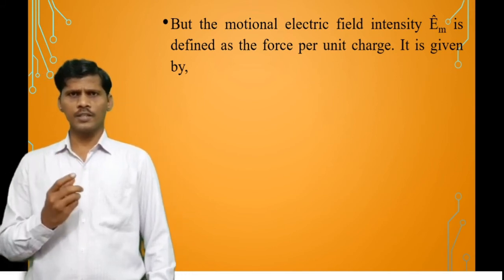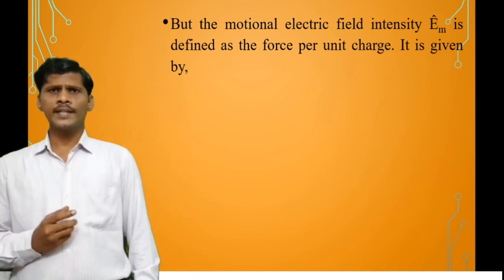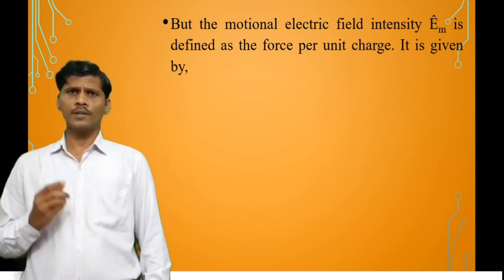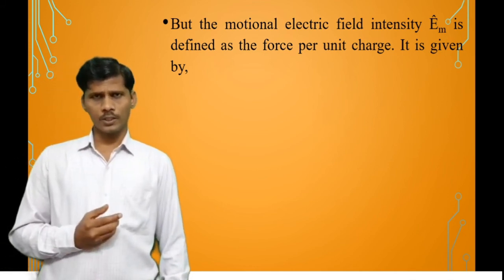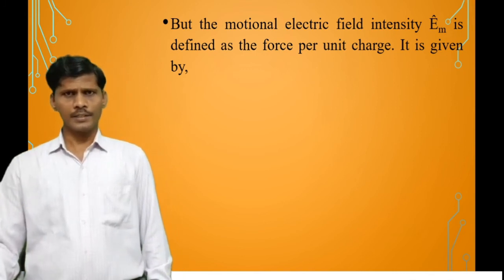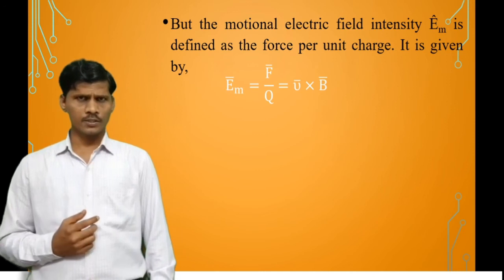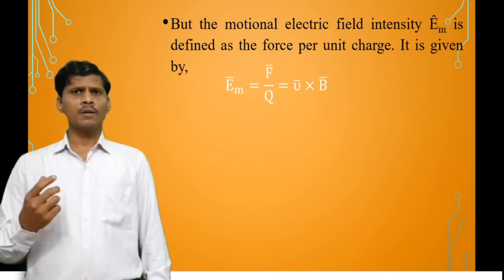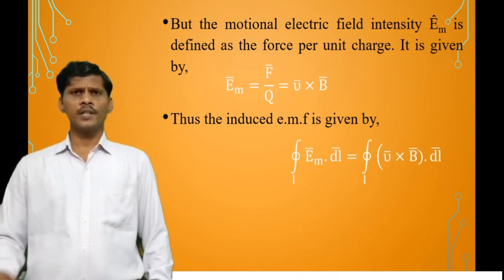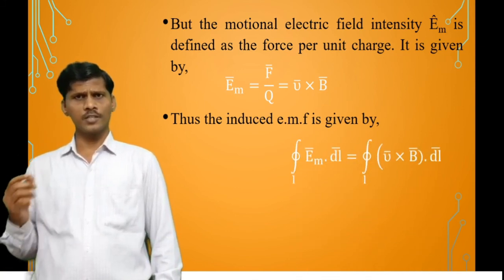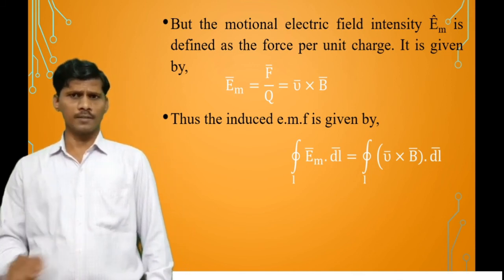So using that condition, the induced EMF E is equal to the closed line integral of E suffix m dot dl bar, where E m is the motional electric field intensity. What is the motional electric field intensity? Force per unit test charge, that is equal to v bar cross B bar. Induced EMF is the closed line integral of E m bar dot dl bar, which is equal to the closed line integral of v bar cross B bar dot dl bar.